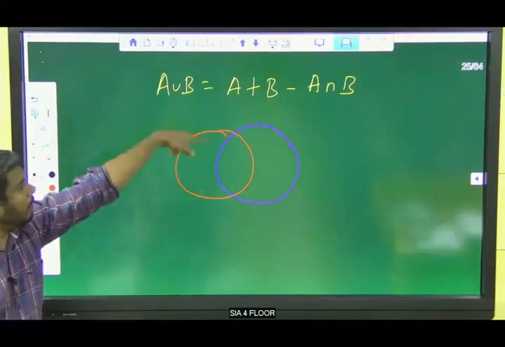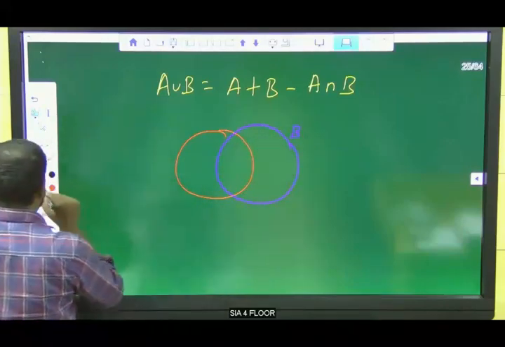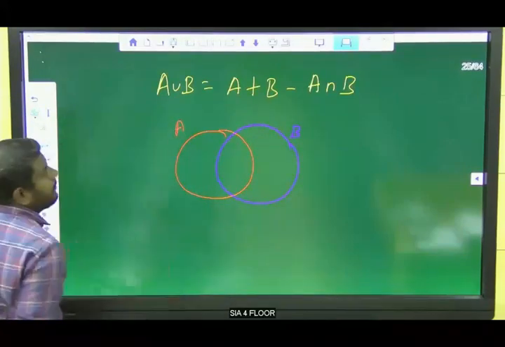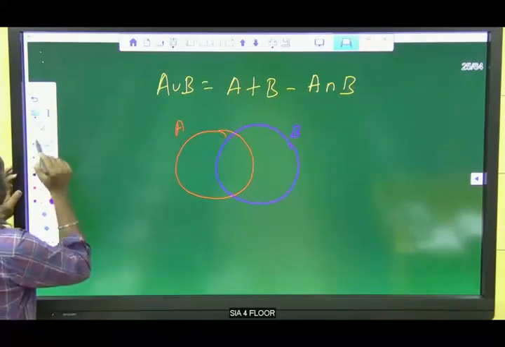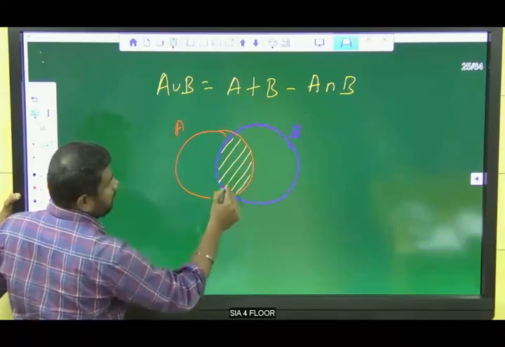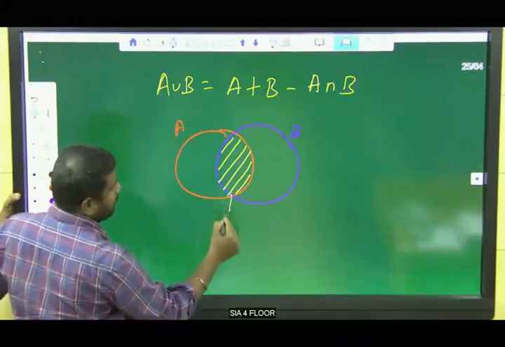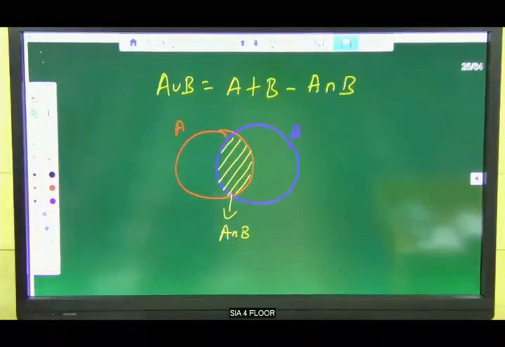The whole blue dot is B, right? This is B and this is A. And this part, this whole part is A intersection B. We know, right?